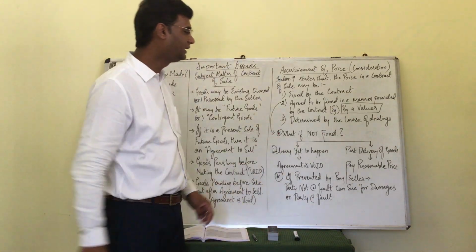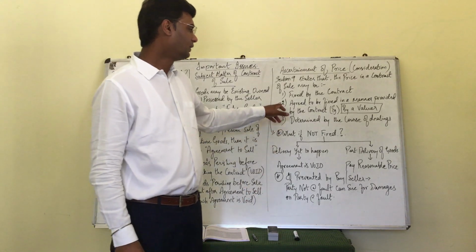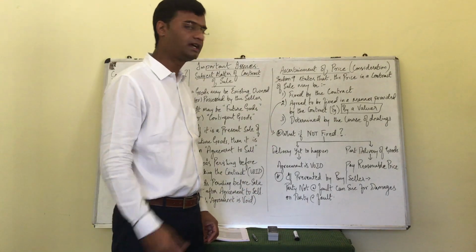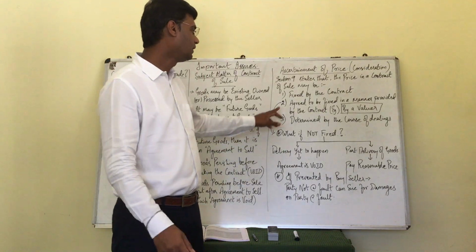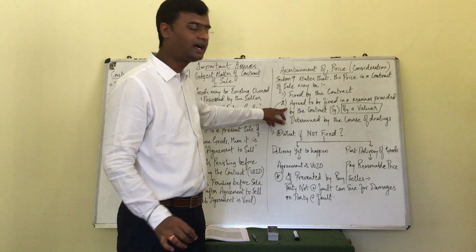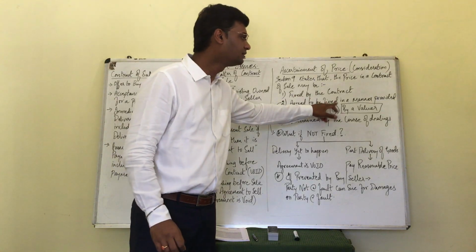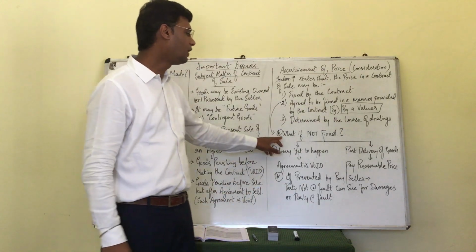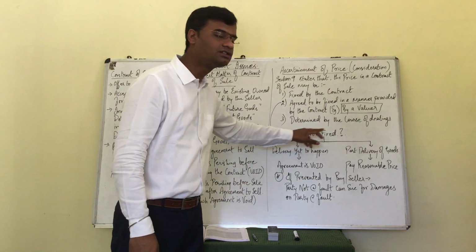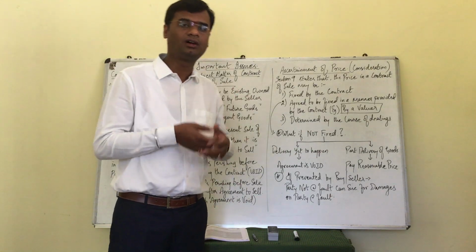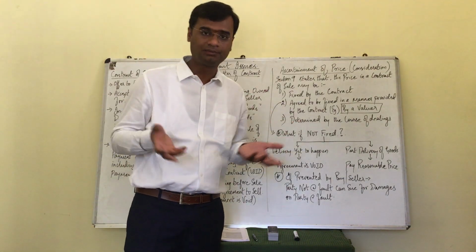The interesting point is, coming to the second point, there are two very important issues here. Kindly observe this, concentrate. If there is an agreement that the price should be fixed in the manner provided in the contract, let's say by a valuer, what if the price is not fixed? What if the valuer does not fix it, or doesn't turn up that day?